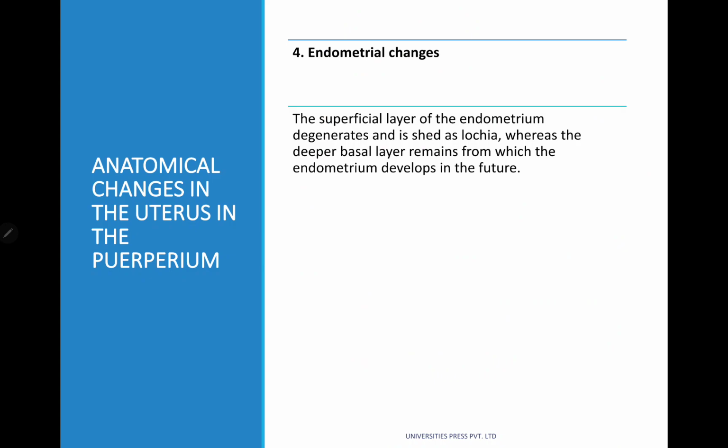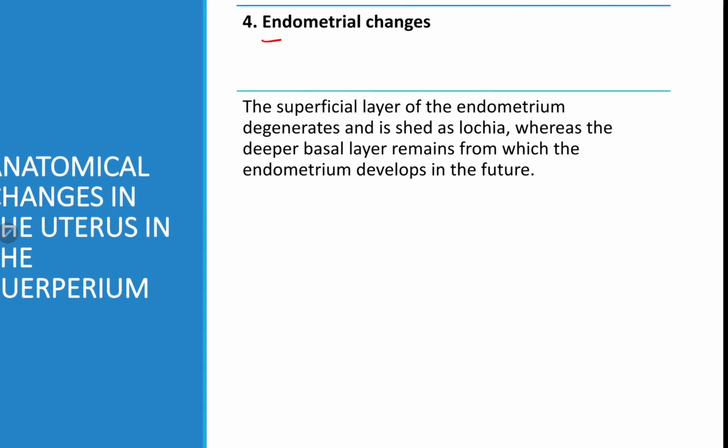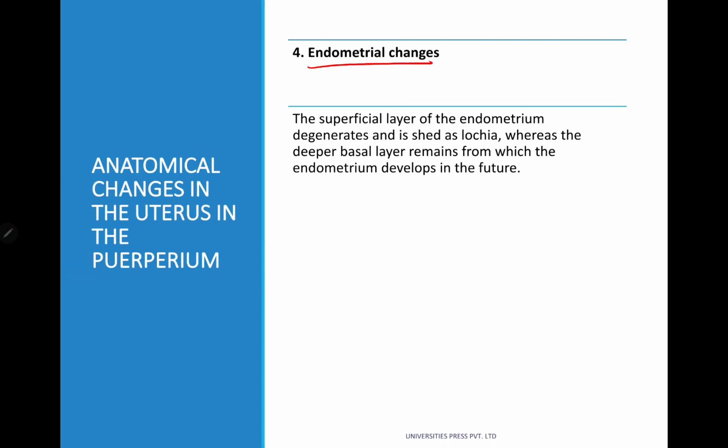So let's move on to the endometrial changes. The superficial layer of the endometrium degenerates. What is the superficial layer of the endometrium? Decidua functionalis. So decidua functionalis will degenerate and is going to be shed as lochia.